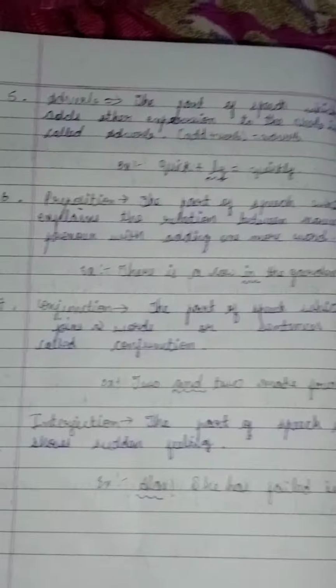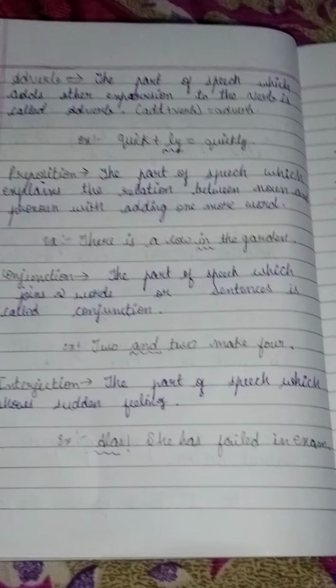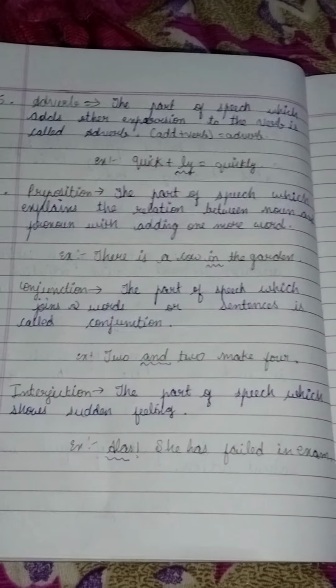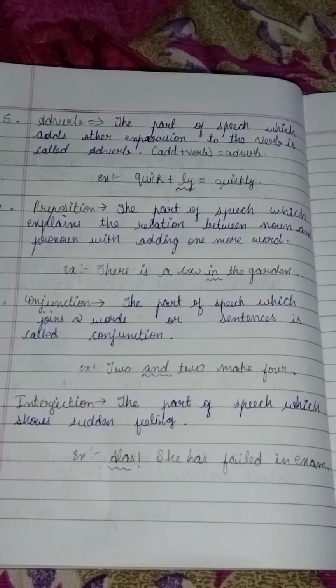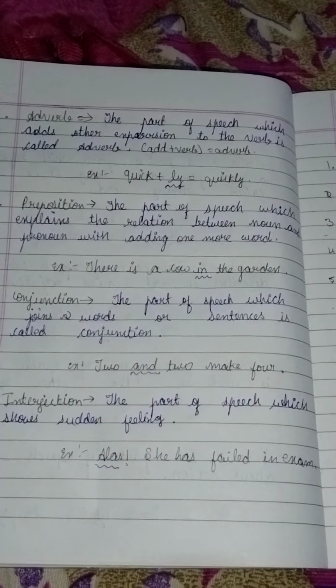Next one is adverb. The part of speech which adds other expression to the verb is called adverb. For example, add plus verb, adverb. The part of speech which gives other explanation. For example, quick. Quick is the action. Quick plus ly, quickly. That is called adverb, which adds ly and gives other expression also. Not only quickly, slowly. Slow is an action. Ly we will add means we will get slowly.